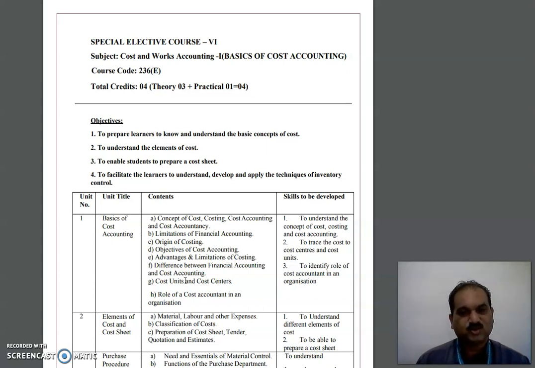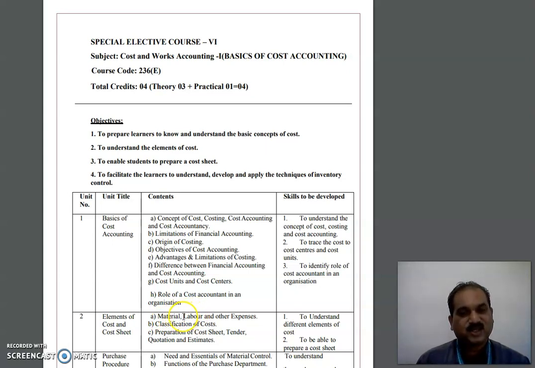This cost sheet is going to make you understand what is the profit of the organization, and the role of cost accountant is how much should be the profit of a particular product for a particular industry. In the second topic, we will be learning about material, labor and expenses.